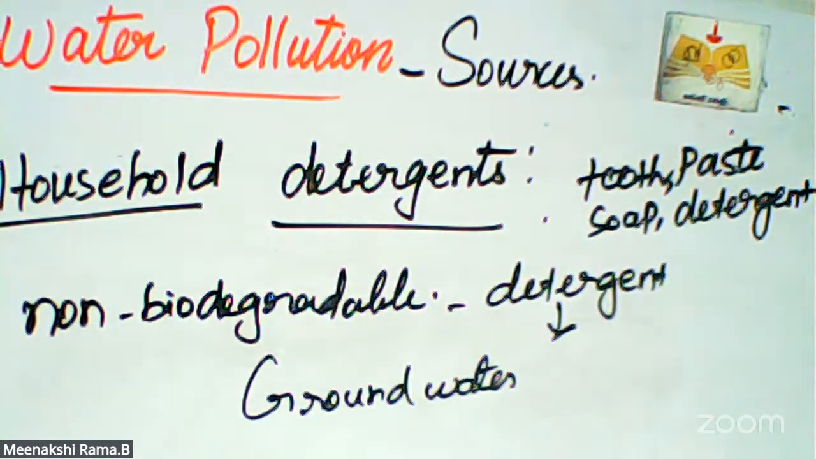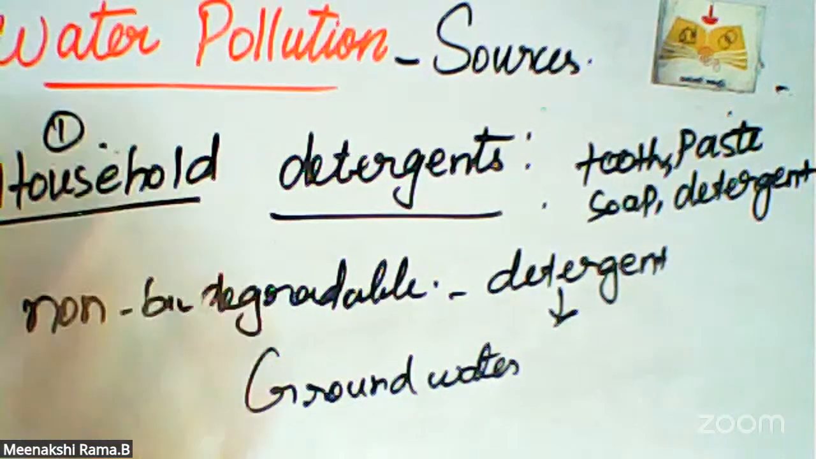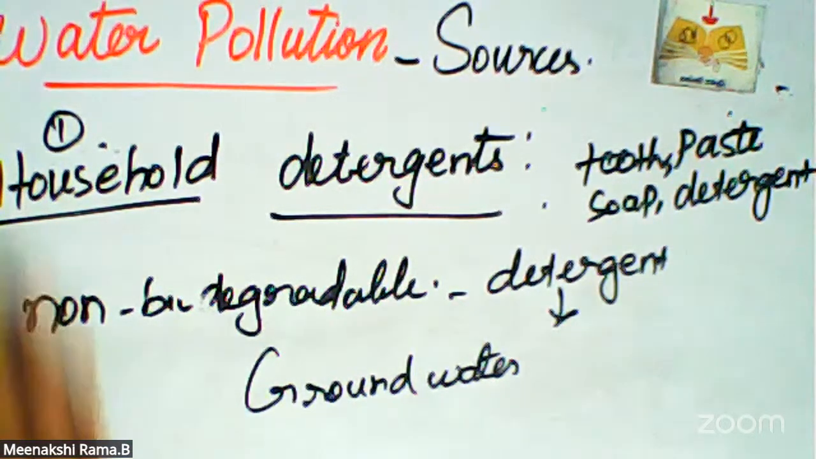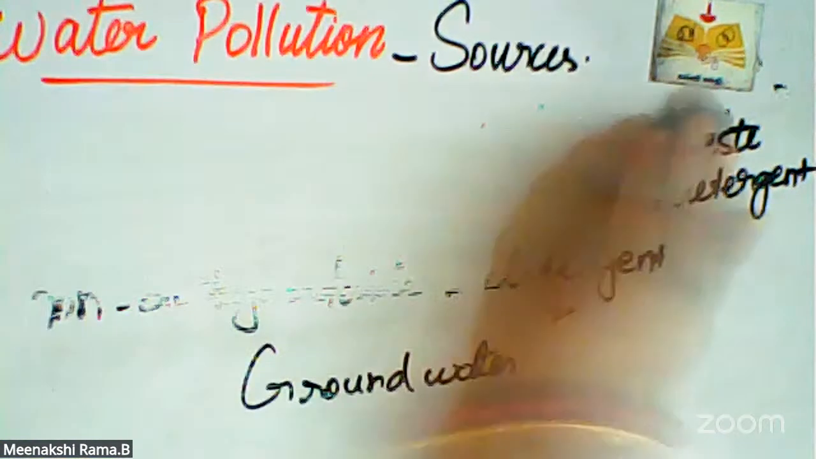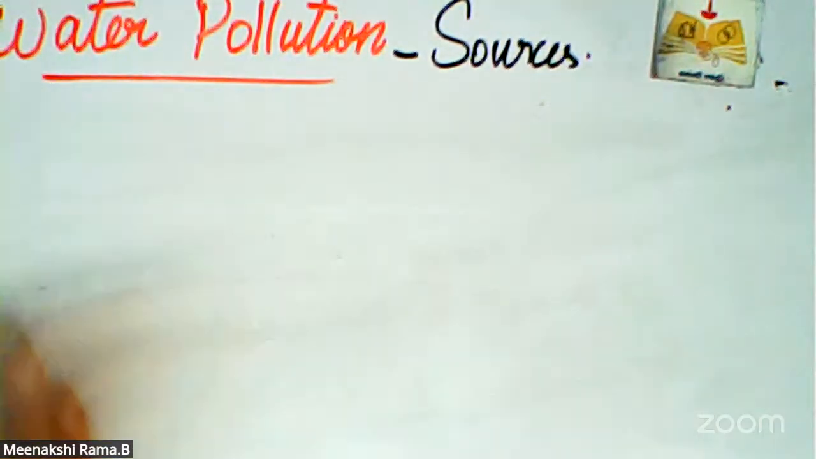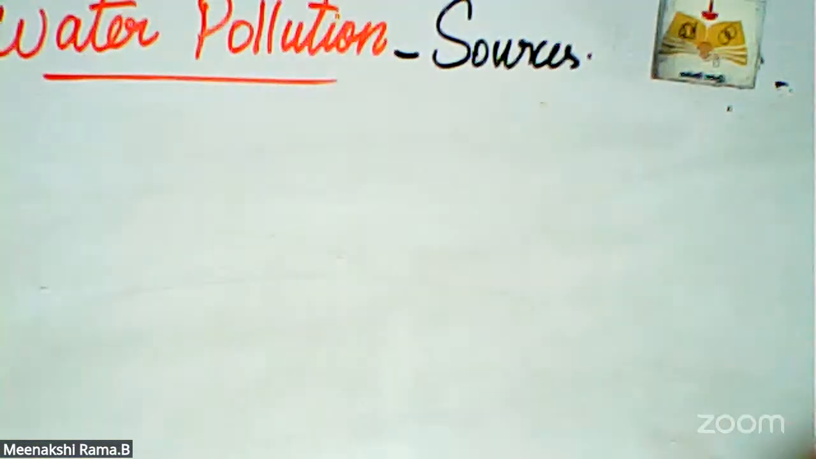So the first source of water pollution is household detergent. Is there any doubt in this first one? Household detergent means the different kinds of shampoo, soap, and chemical contaminants we use. These chemicals do not break down in the water, so finally they pollute the surface water and the groundwater also.